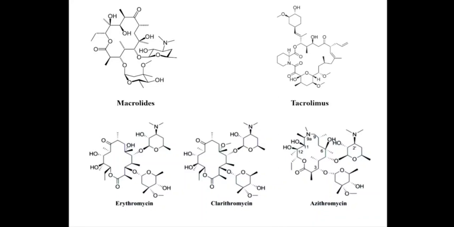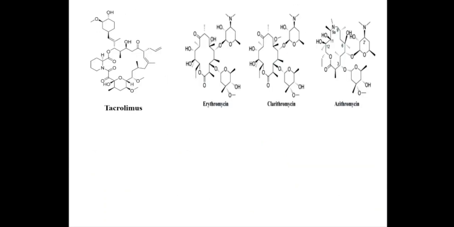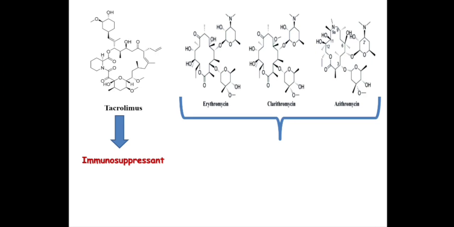So basically, the macrolide group of drugs possess both antimicrobial property as well as immunosuppressant property, you can say. Like tacrolimus, they produce immunosuppression. Okay, so these are basically used for immunosuppression, autoimmune diseases and transplant, whereas other drugs such as erythromycin, clarithromycin and azithromycin can be used for their antimicrobial activity.